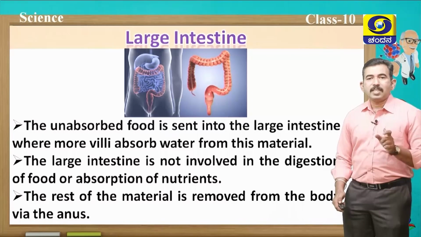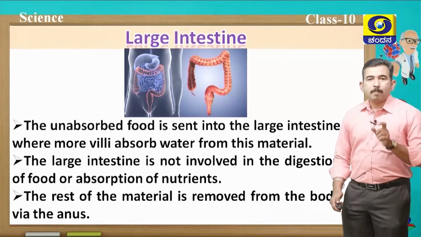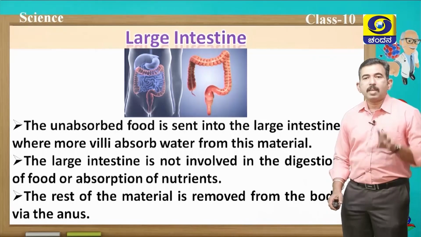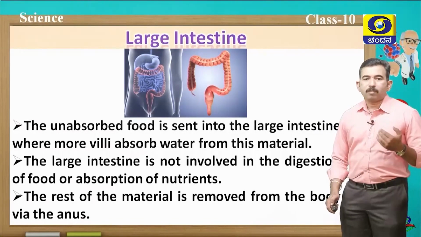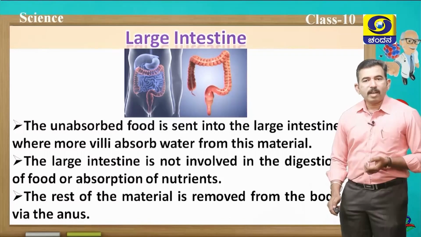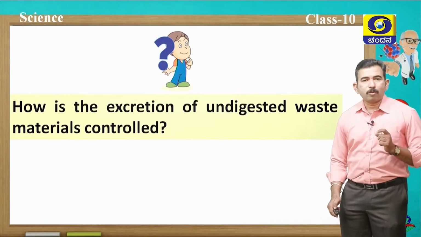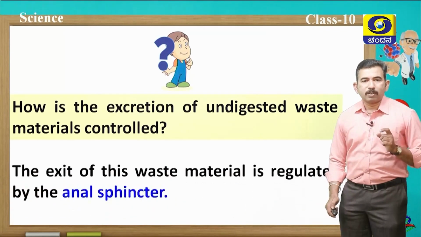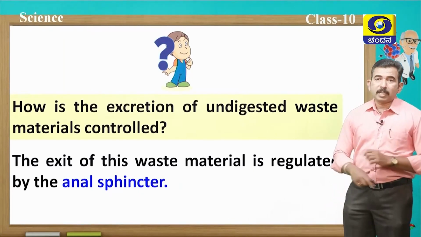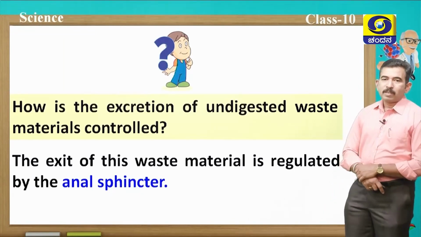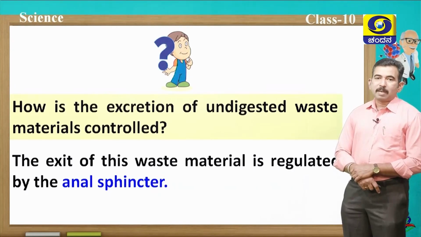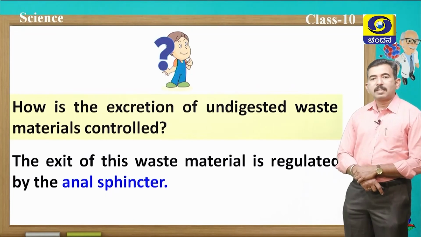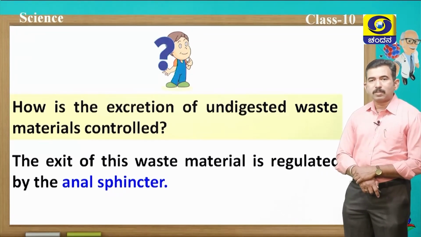Now, the undigested food material is removed from the body via the anus. In the large intestine, it will be stored for some time in the part called the rectum. The rest of the material is removed from the body via the anus. Now, the question for you, how is the excretion of undigested waste materials controlled? Of course, here one more sphincter muscle plays a very important role, that is the anal sphincter muscle. The exit of this waste material is regulated by the anal sphincter muscle, remember students.